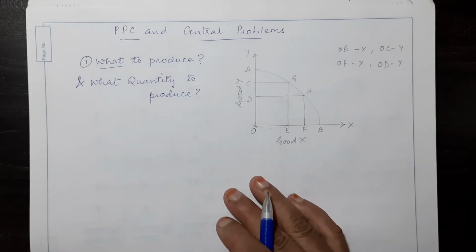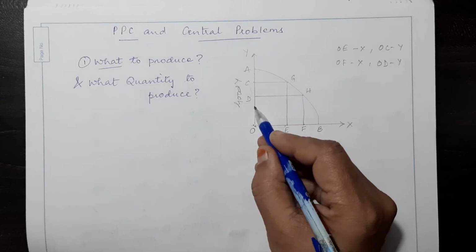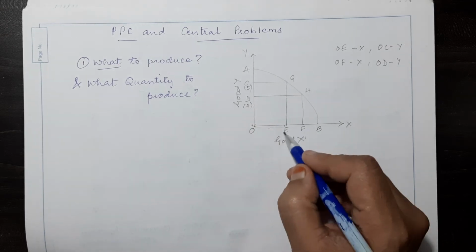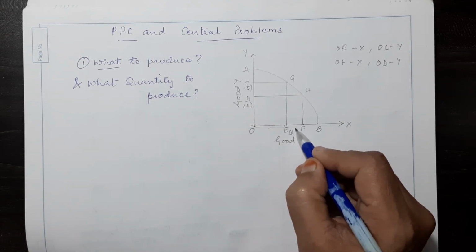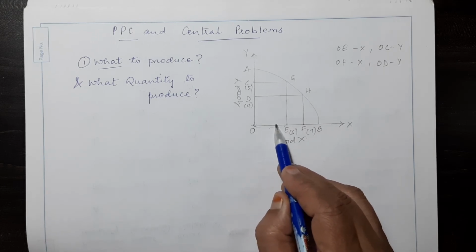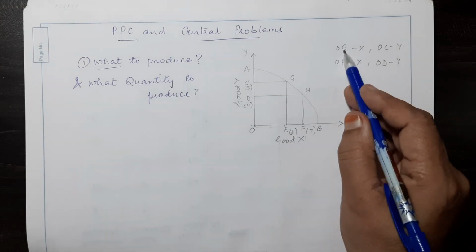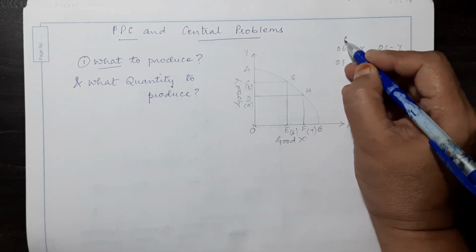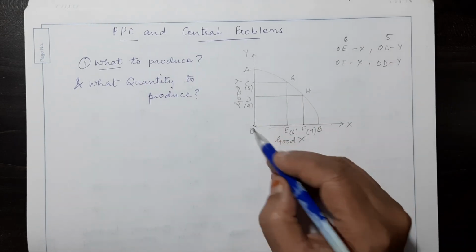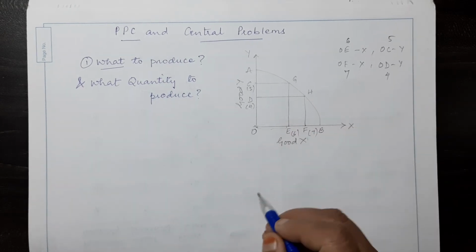Let us give them some numbers so it will be easy to understand. We'll go from here, 1, 2, 3, 4. Let us say this is equal to 4 and this is equal to 5. And here also, let us say this is equal to 6 and this is equal to 7, because it comes from here, 0, 1, 2, 3, 4, 5, 6. So what is OE? OE is 6 units and OC is 5 units. And OF is 7 units and OD is 4 units.